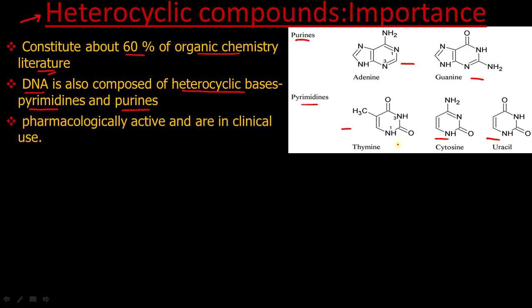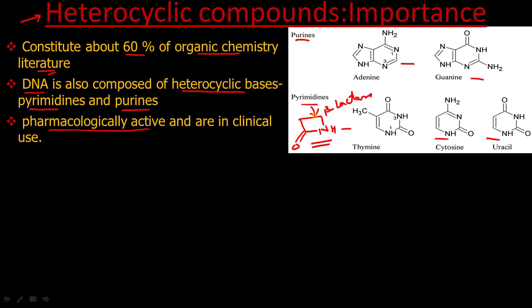Next, they are pharmacologically active, meaning they are a common ingredient of your medicines. Normally, the first medicine was penicillin. The main ring for activity of penicillin was this beta lactam ring. This ring is called beta lactam ring, and you can see it is a heterocyclic compound.